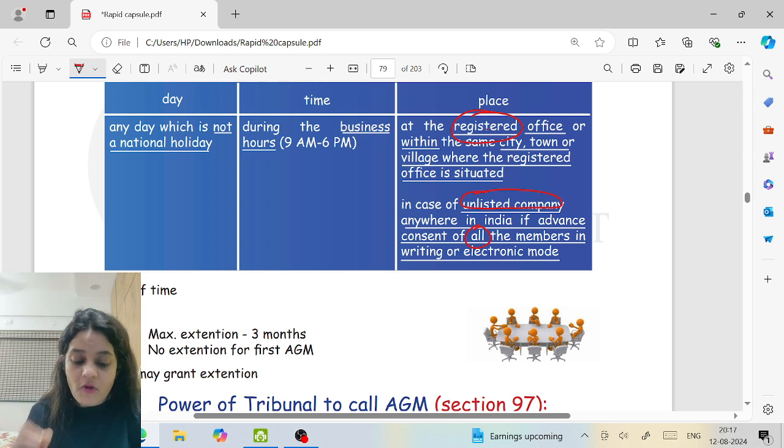So consent of all the members has to be taken. Prior consent of all the members has to be taken. And how will I take this consent? Either in writing or in electronic mode.